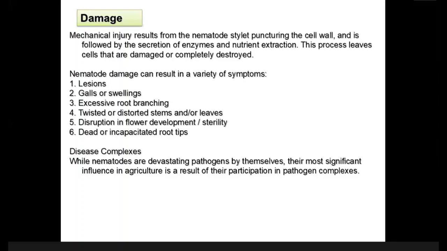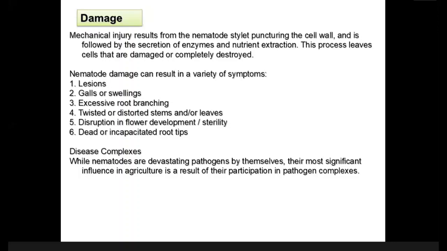Excess of anything is bad. There should be a ratio between root biomass and shoot biomass. It is generally said that the root biomass is equal to shoot biomass. The plant might be much larger, but the root weight should also be equal to the shoot biomass. What is the problem if the root biomass is greater than the shoot biomass?